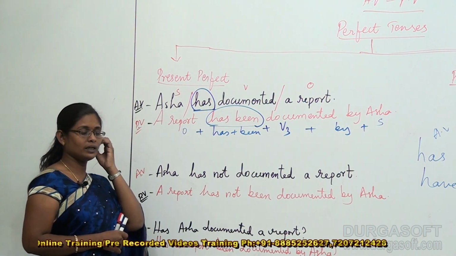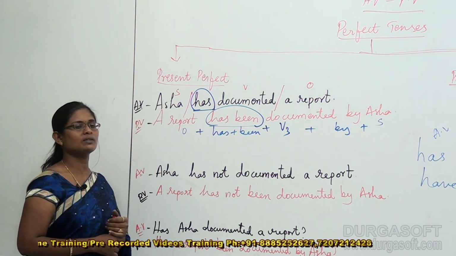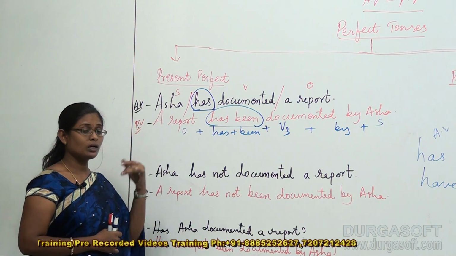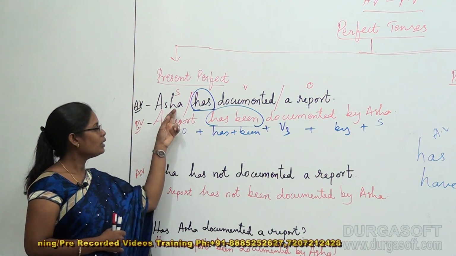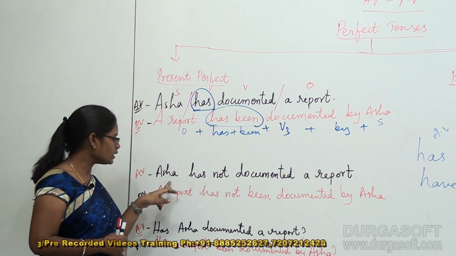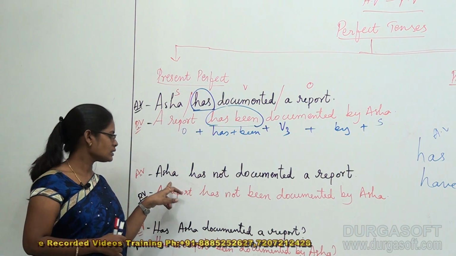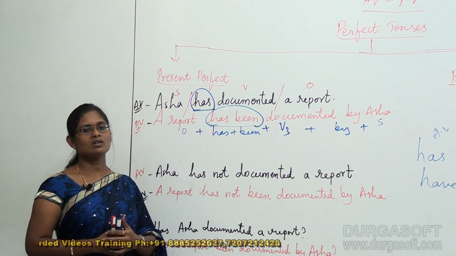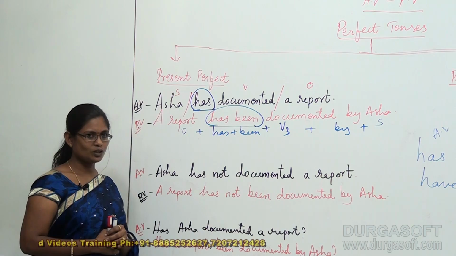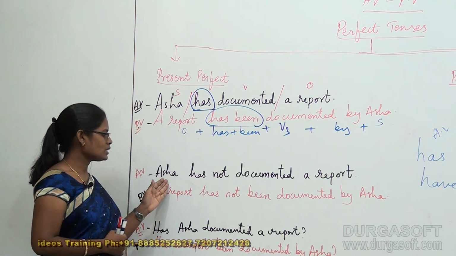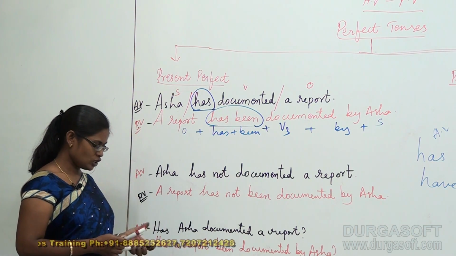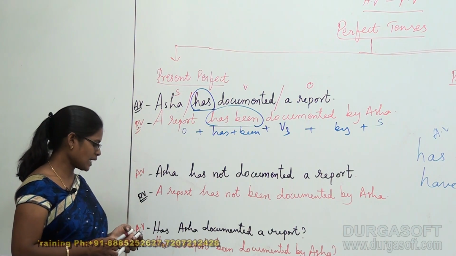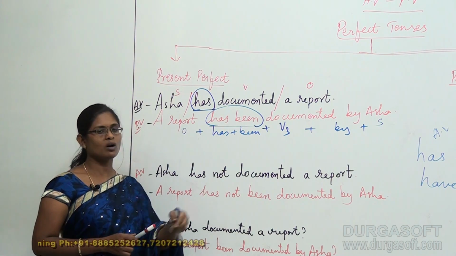Then what about the negative sentence? In fact, this is a positive sentence, right? And what about the negative sentence? The positive sentence got converted into a negative sentence, that is, Asha has not documented a report. Okay, so this I changed into passive voice by starting my sentence in terms of the object.